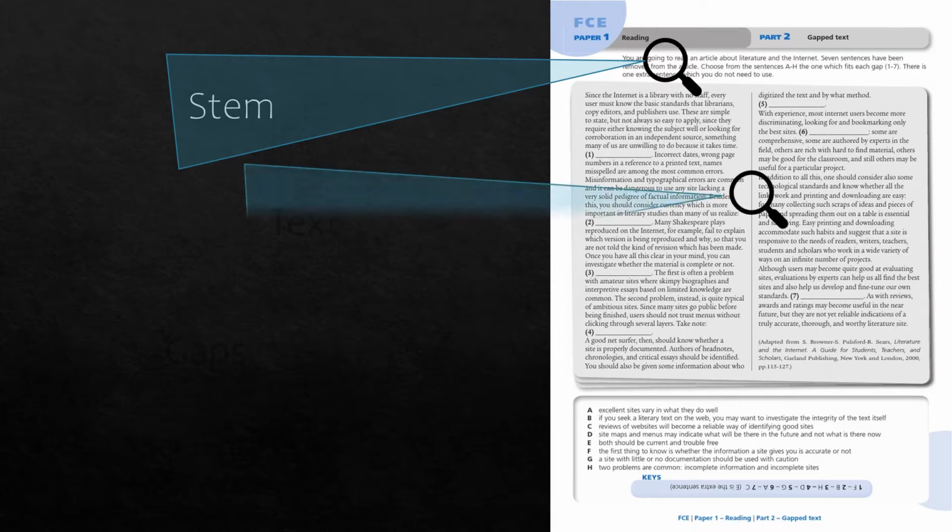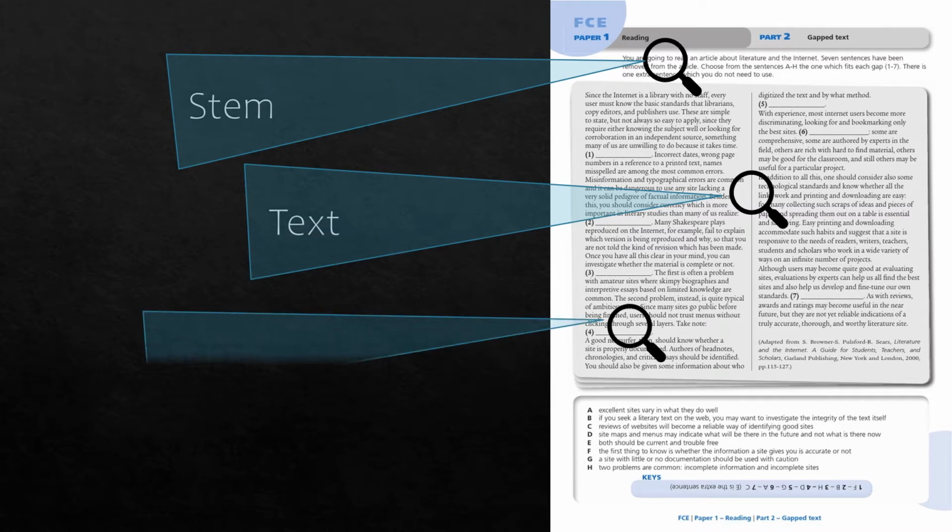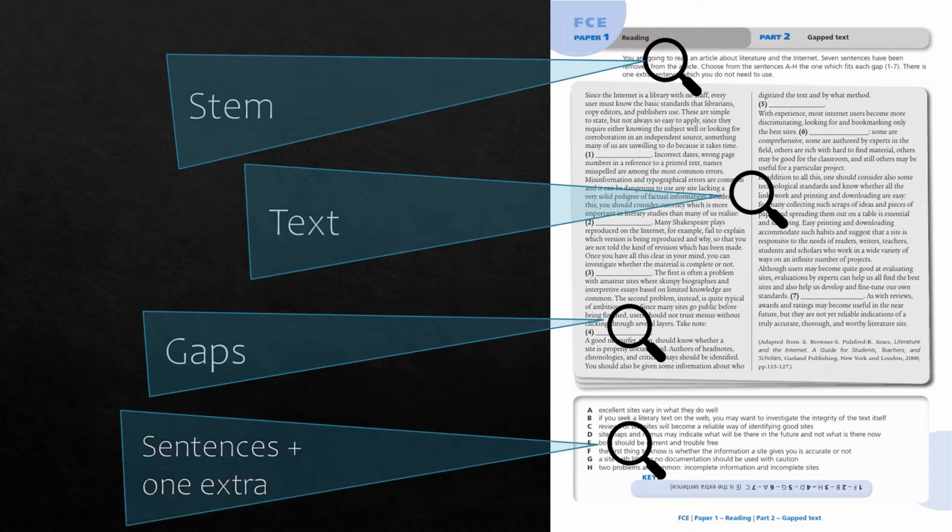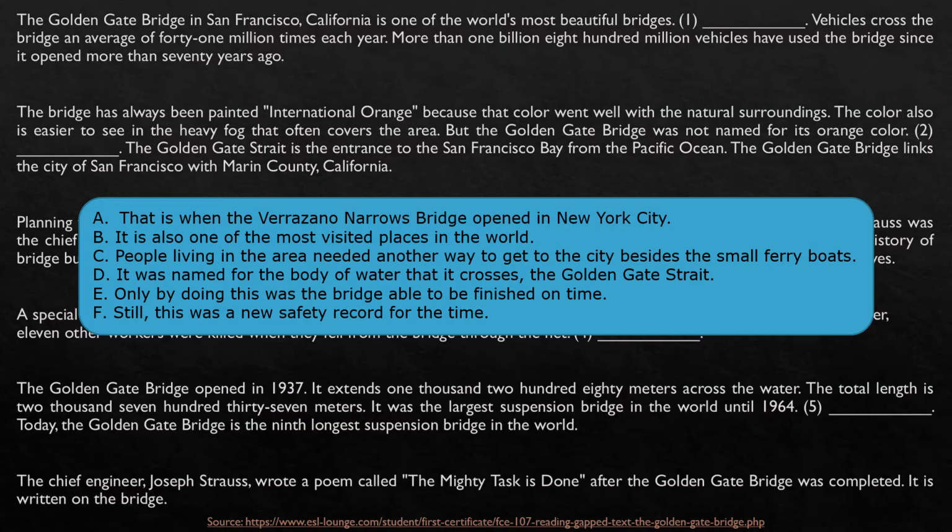Let me show you. So this is the text, okay? And some gaps in the text. It's really important. And the sentences here usually come with one extra sentence. Okay, so we are going to do this task together. It's related to the Golden Gate Bridge, as I told you.